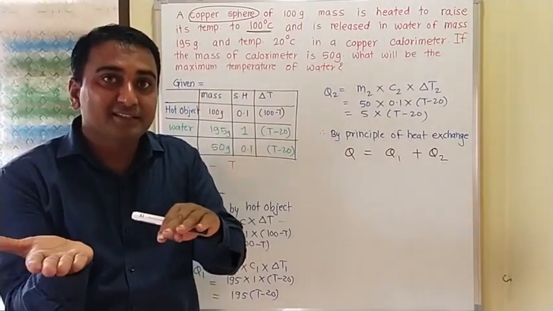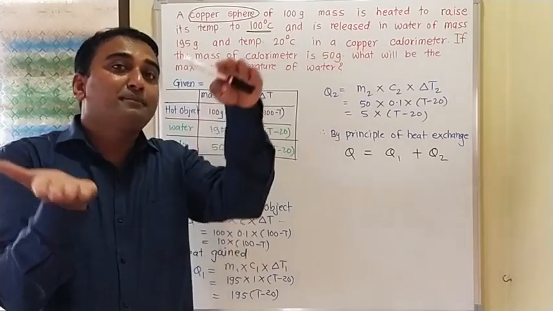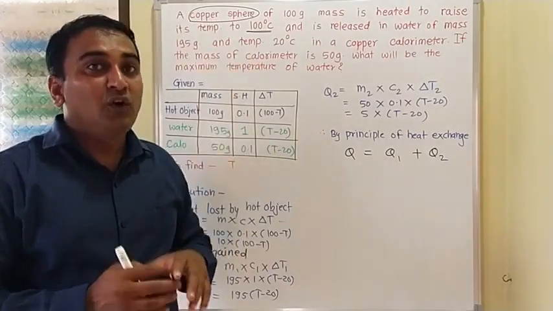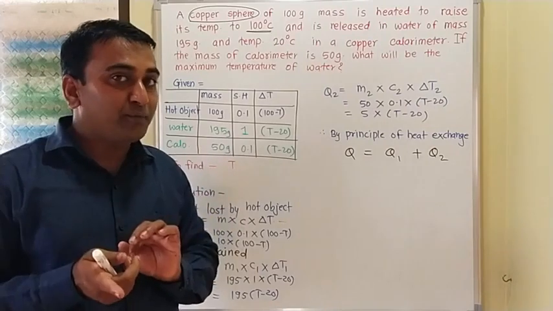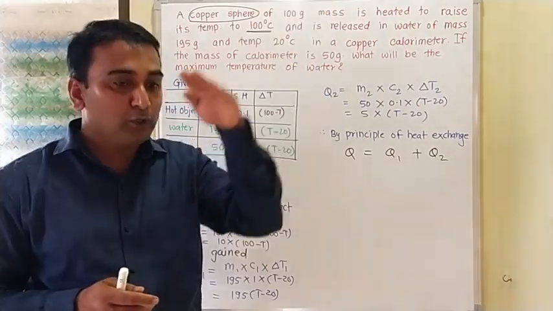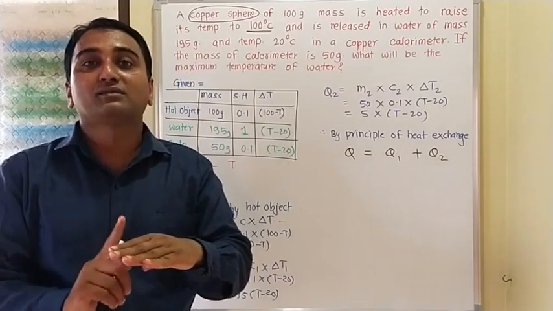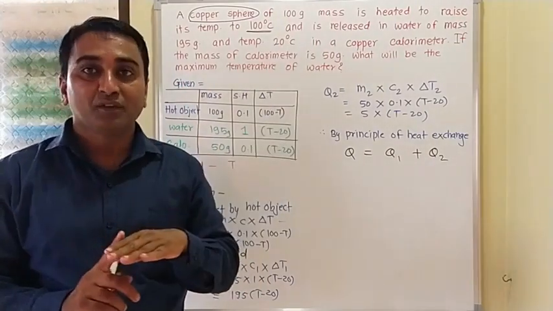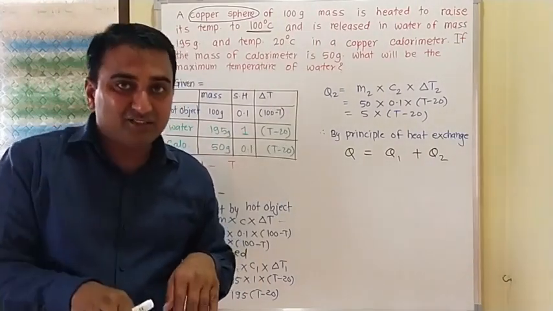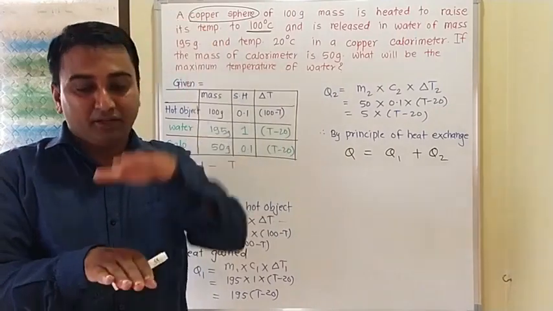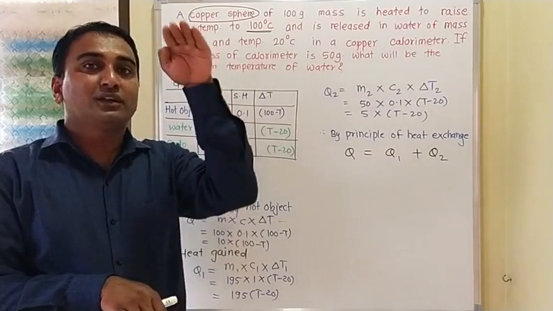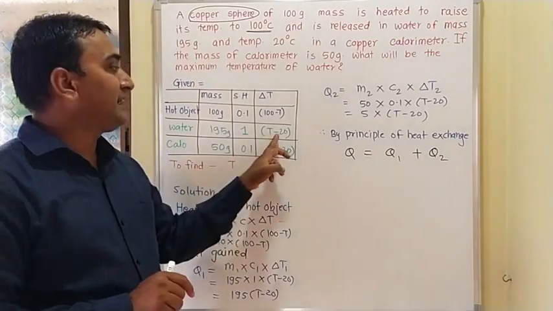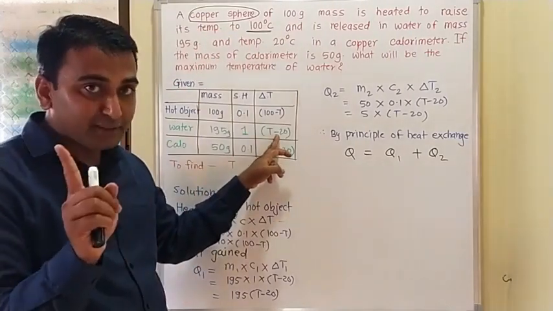Now 20 degrees Celsius starts to increase up to T. So how should we calculate it? The difference in temperature of water and calorimeter. See, 100 to T, greater minus smaller, so 100 minus T. Now 20 is less and T is greater, because from 20 the temperature will increase to T. So T minus 20, that is the difference in temperature.